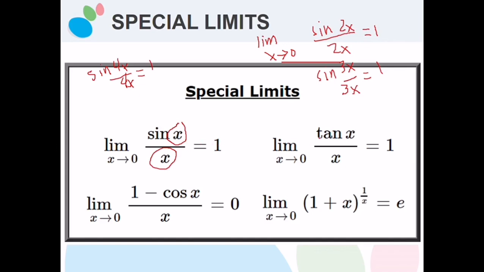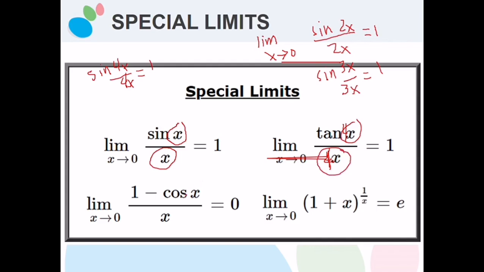The next one is tangent x divided by x where x approaches 0. The same applies if we have 4x and 4x: our result is equal to 1. The angle for the tangent and the denominator must be the same.